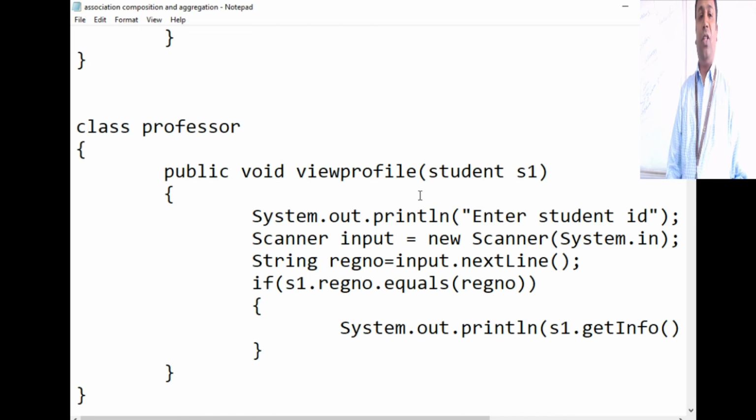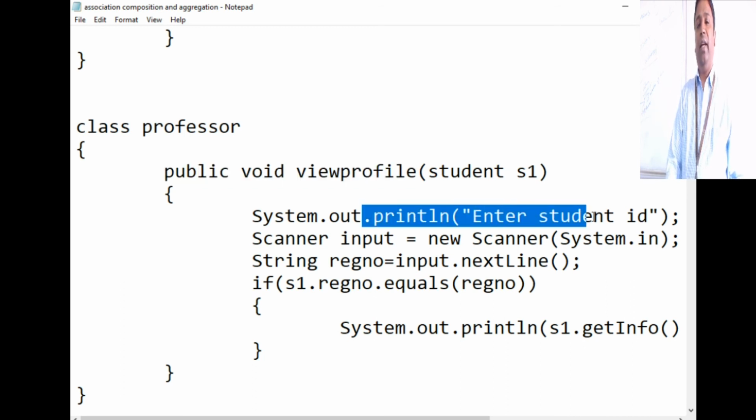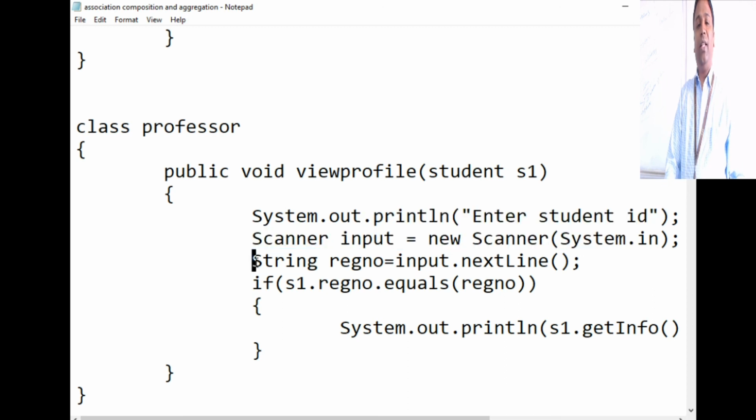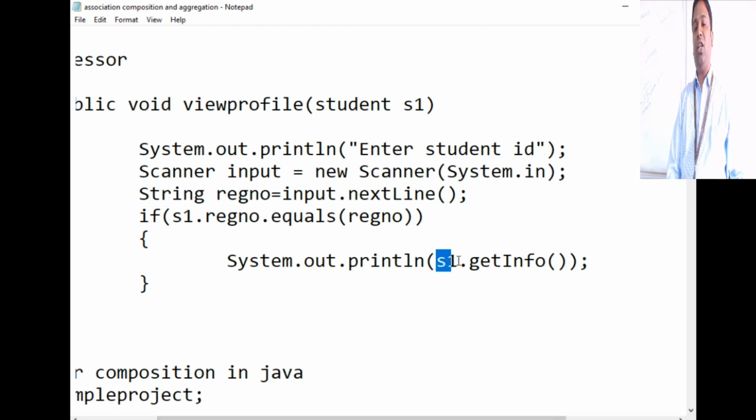So I have a professor class here, and this professor class has a method called view profile. To view the profile of a student, I should pass the student object, because for this particular student I want to view the profile. So the professor will enter the student ID, and that will be scanned by the system. If that ID is equal to the object ID present in the system, then we will go and get the student info.